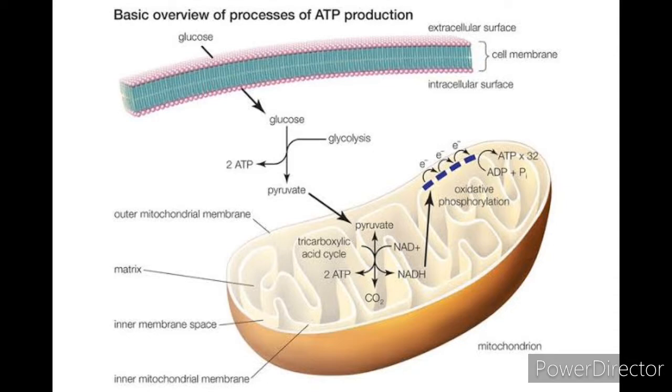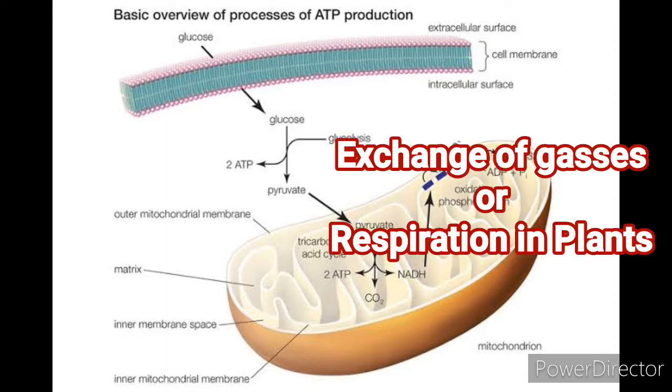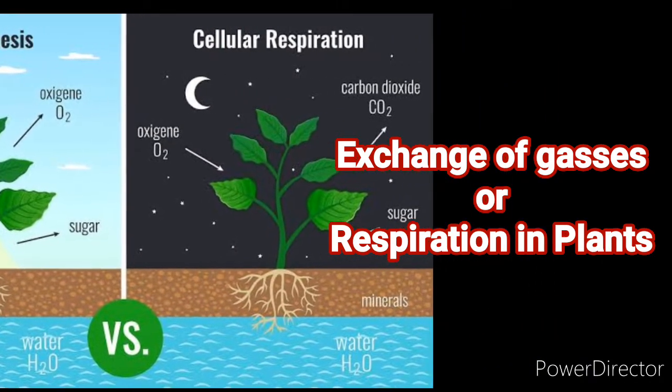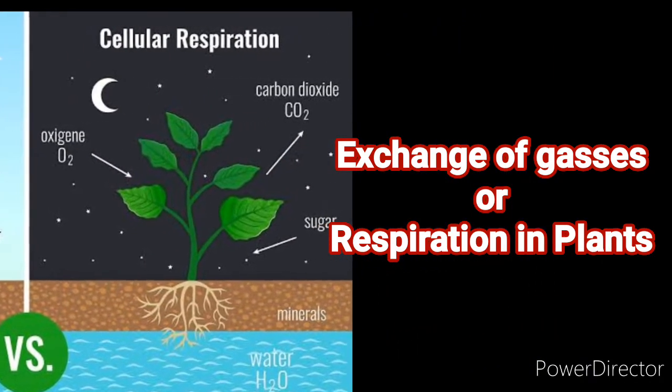Students, as we know, respiration is a multiple enzyme-mediated biochemical process of oxidative breakdown of organic compounds inside living cells, releasing small packets of energy at various steps. So now let's see how the respiration process takes place in plants.